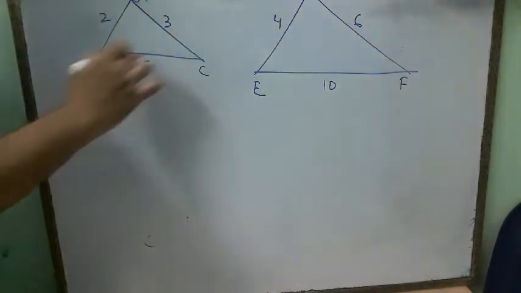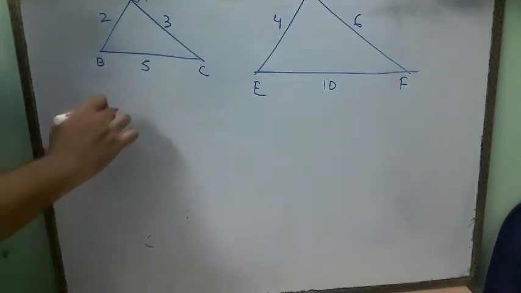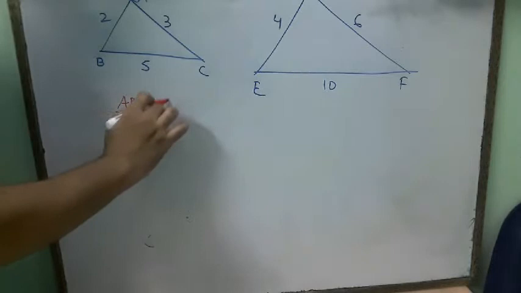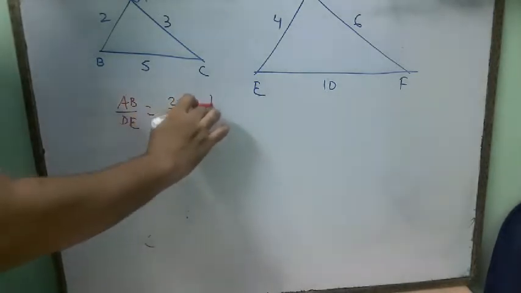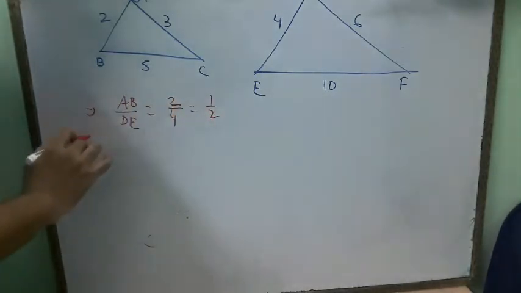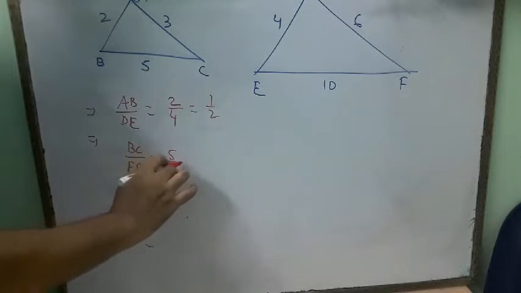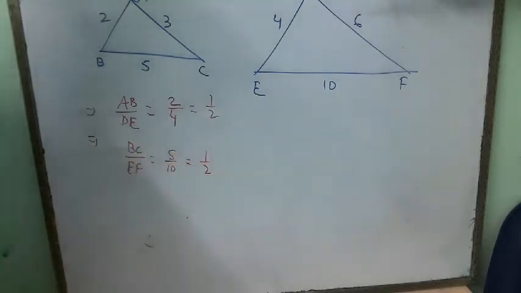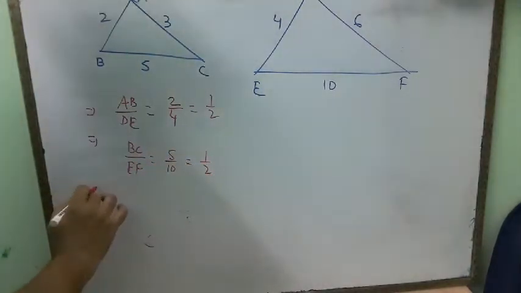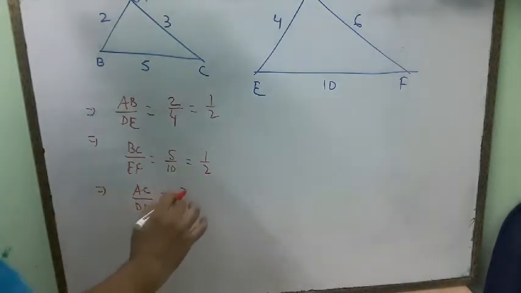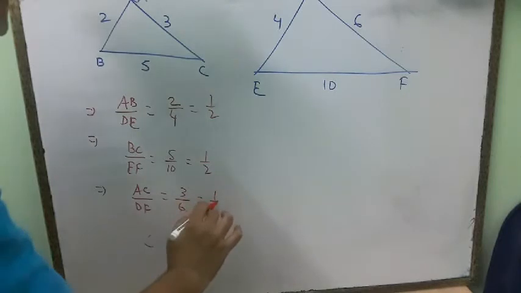See this one, in triangle ABC and in triangle DEF. When you do AB by DE, it is 2 by 4, which can be reduced to 1 by 2. Again, BC by EF is 5 by 10, and after reducing it is 1 by 2. Now AC by DF is 3 by 6, which is also 1 by 2.